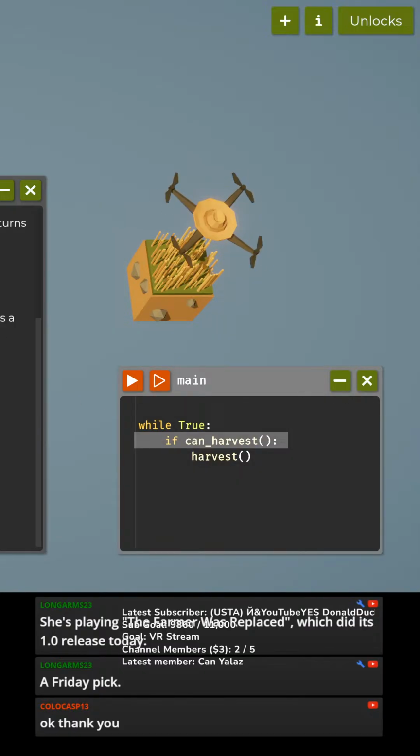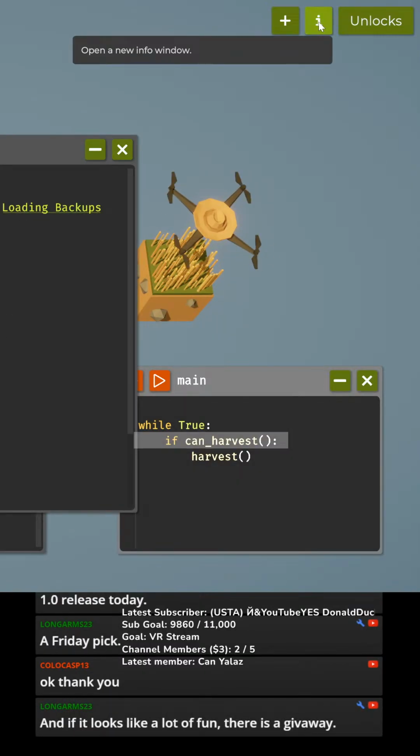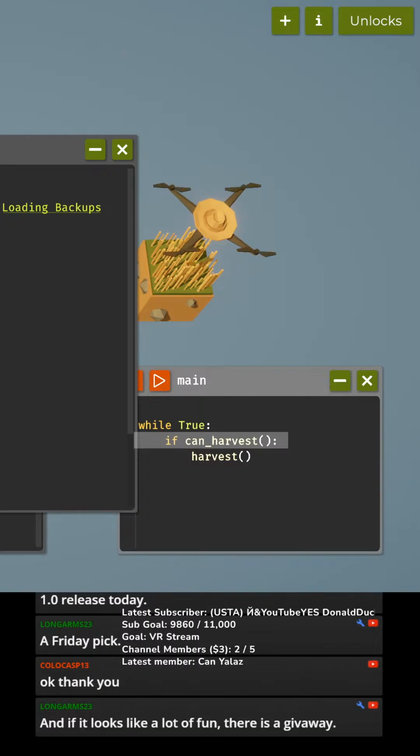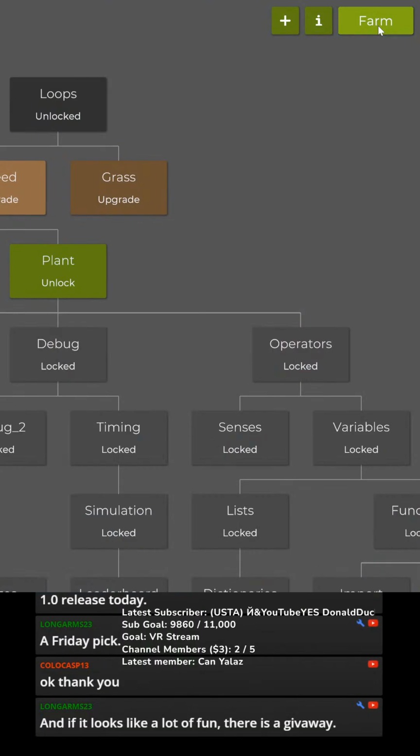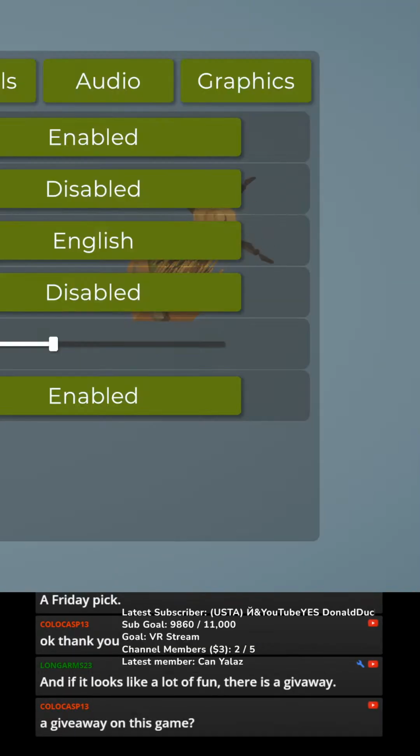Stop that. Okay, where's... Open a new info window. Create a new code file. Ooh, I can have 2 codes going at once. Okay, what I need is... Where do I get to? Aha! There we go. Options.